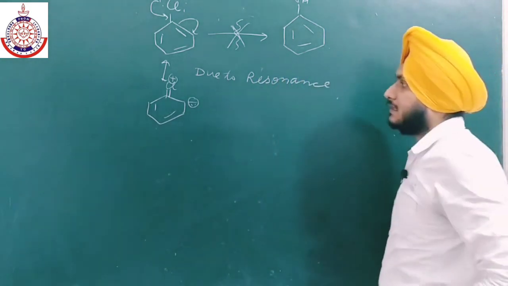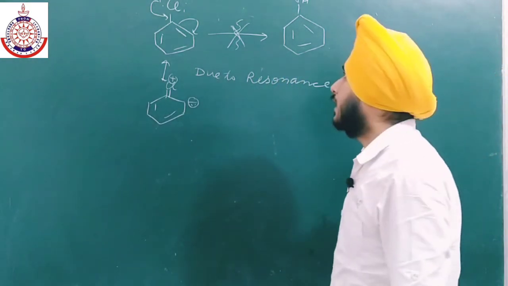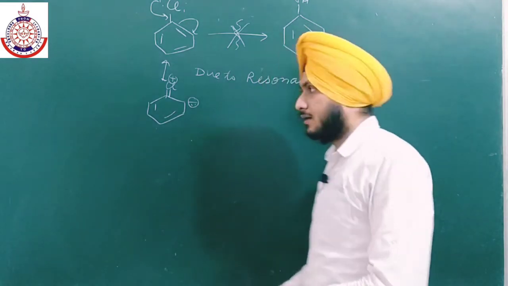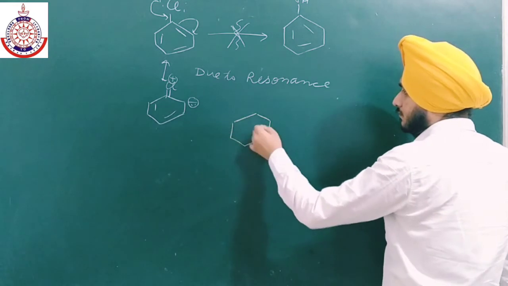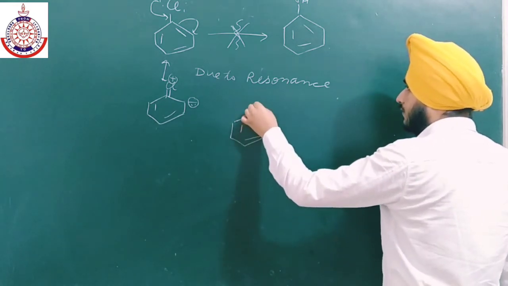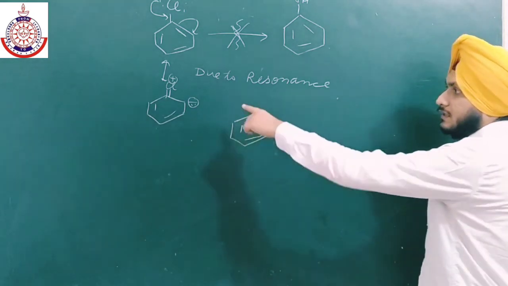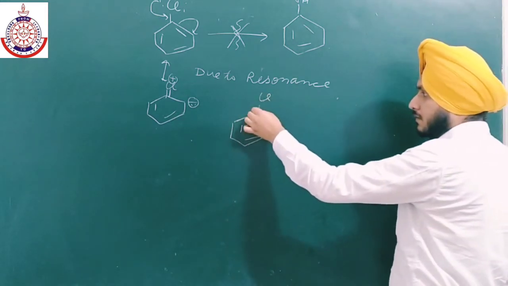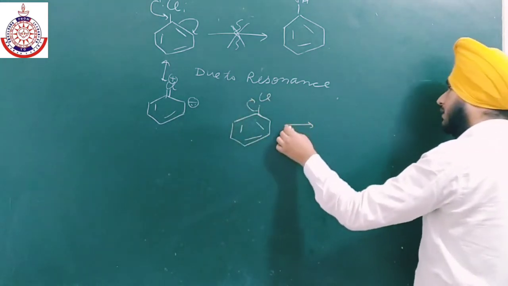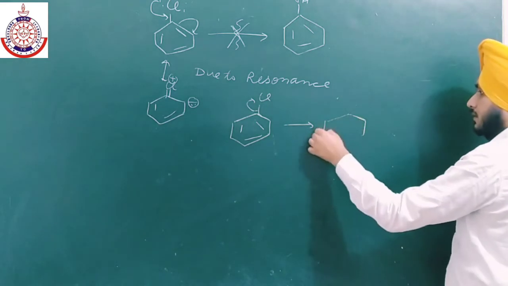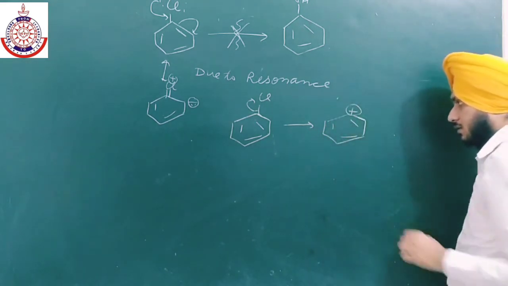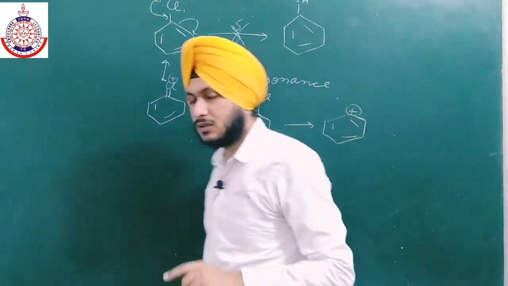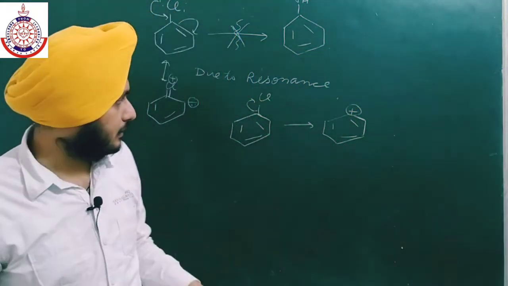Now the second reason is hybridization. Due to hybridization, and we all know that if this chlorine group will leave, we will get a positive charge over here. Now, positive charge on a highly electronegative atom is unstable.